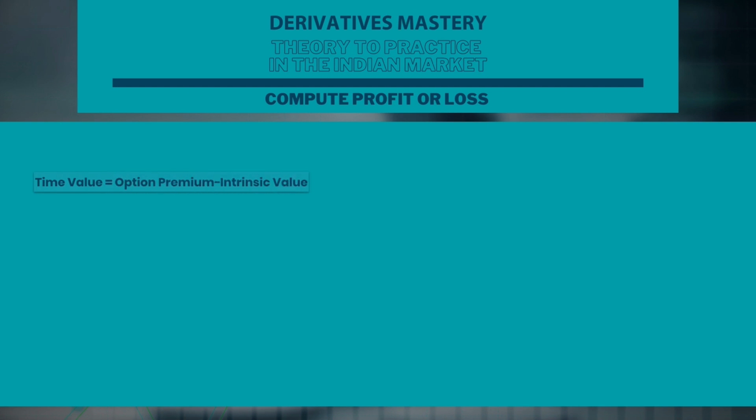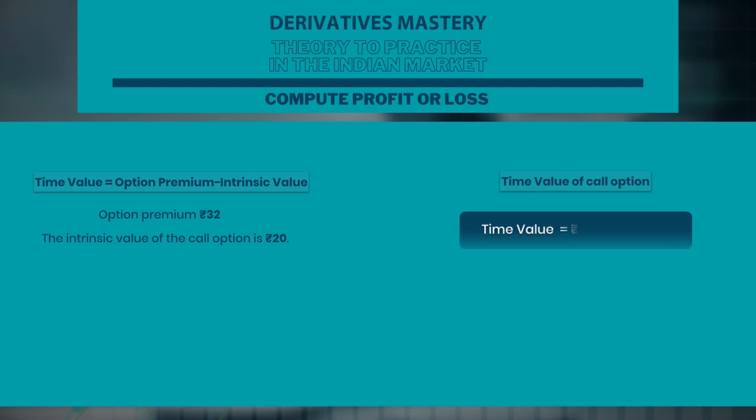Let us continue with the previous example. The option premium is 32 rupees. The intrinsic value of the call option is 20. So the time value of the call option will be 32 minus 20, which is 12 rupees. This 12 represents the market's expectation of favorable future price movements. And since the put option's intrinsic value is 0, the entire premium is made up of time value. The option premium is 32, intrinsic value is 0, and the time value of the put option equals 32 minus 0, which is 32.